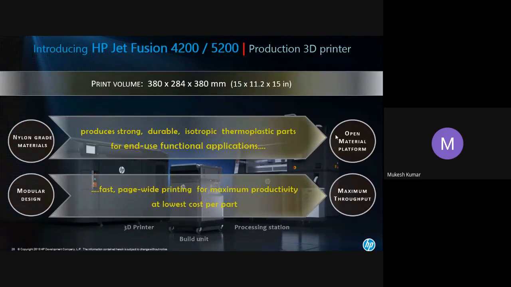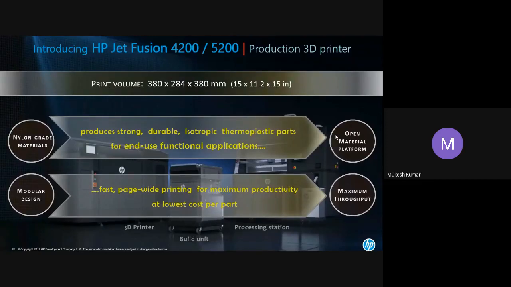All known material manufacturers globally are working on it, and material manufacturers are already on board. HP has put their names with the article number. Article number is basically a reference number: if you go to your material manufacturer and want to buy a particular material, there has to be some article number. So you can refer to that article number and buy the material directly from there.